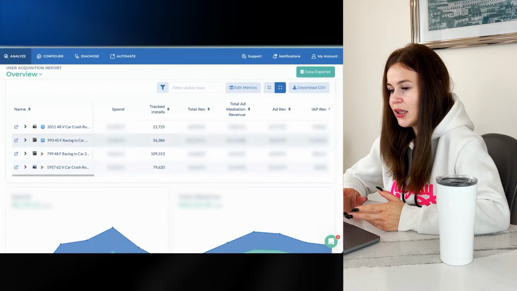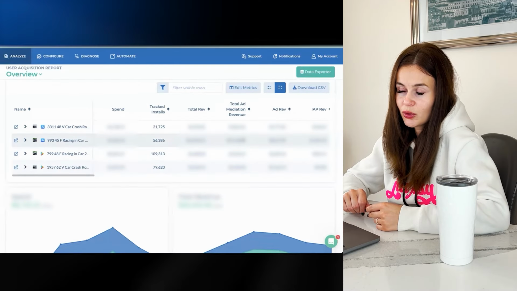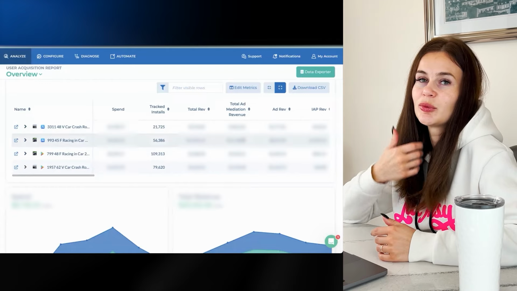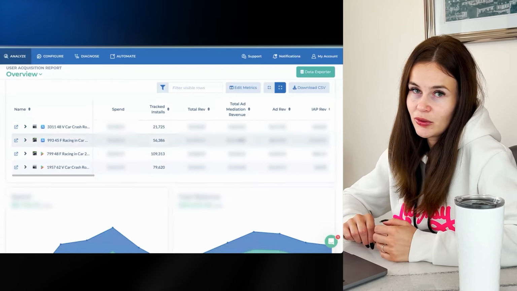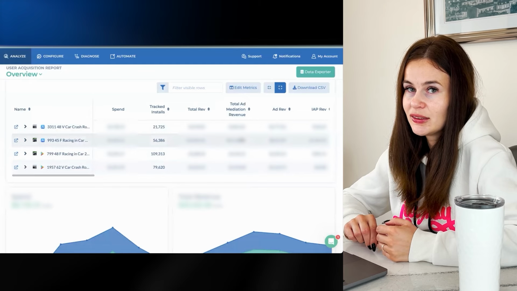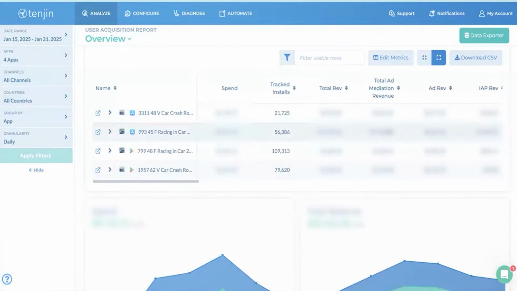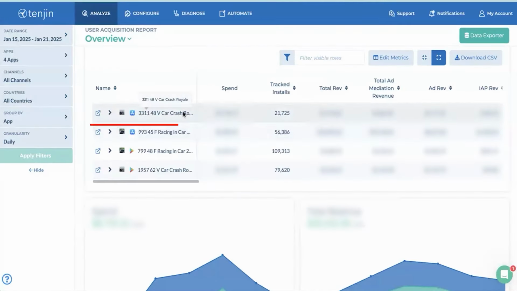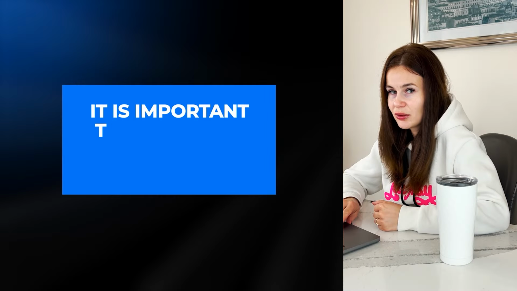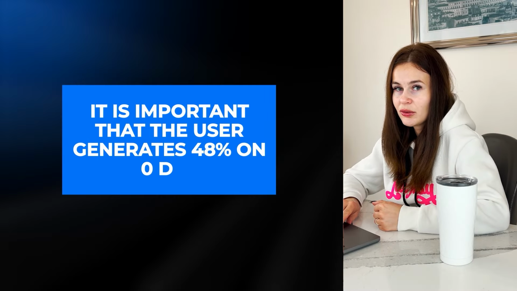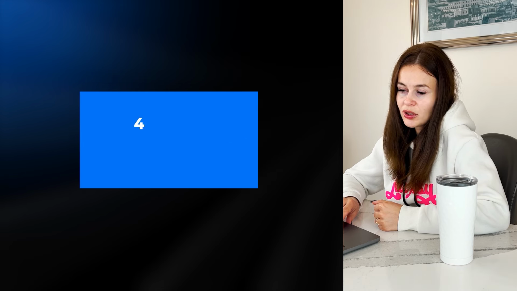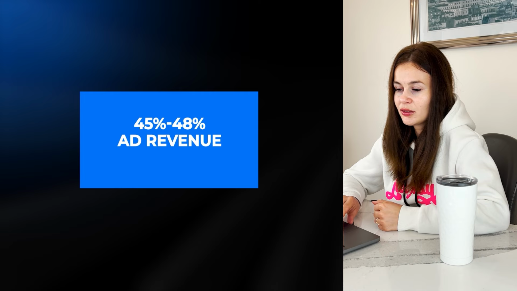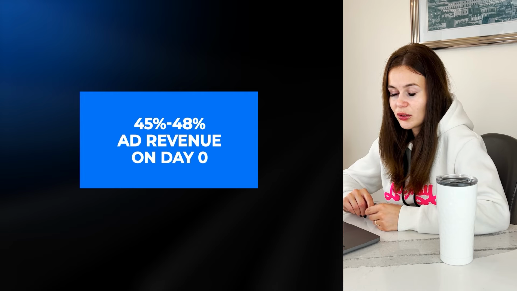Based on how we evaluate advertising campaigns and how we optimize traffic, we rely on this metric. For each game and platform, we have specific KPIs tailored to the game. For example, for our racing game Royale, it is important for us that the user generates 48% of the revenue on day 0. If we talk about other parameters, it's approximately around 45-48% in terms of the revenue generation on day 0.